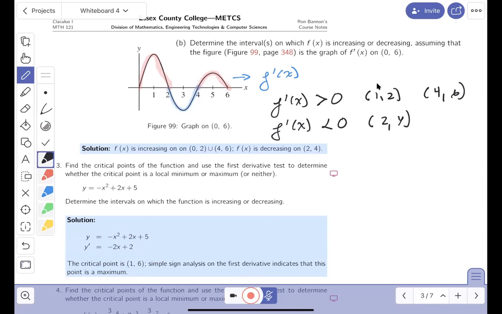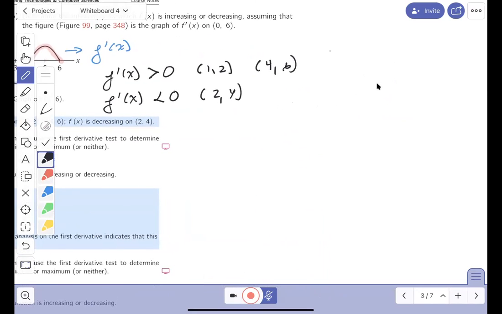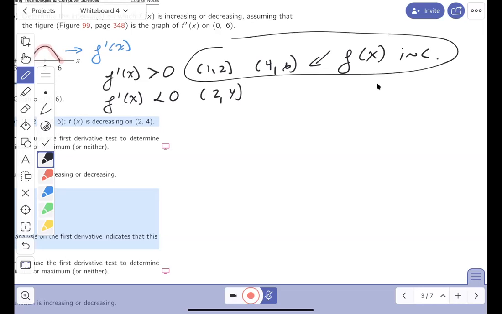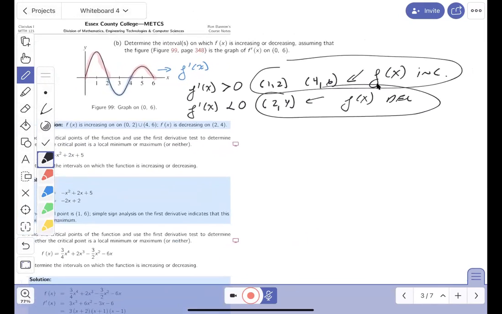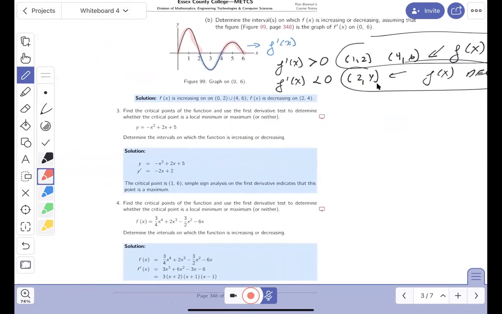Now, what's their question? Their question is to determine the intervals on which f is increasing. Where is it increasing? It's increasing when the derivative is positive. So this is where f would be increasing. We'll look at the key later. And this is where f of x would be decreasing. All right, let's look at the key. When you look at the key, I just want to make sure I read it right and didn't make any mistakes. So let's say f of x is increasing on the intervals between 0 and 2. Am I reading the right thing?